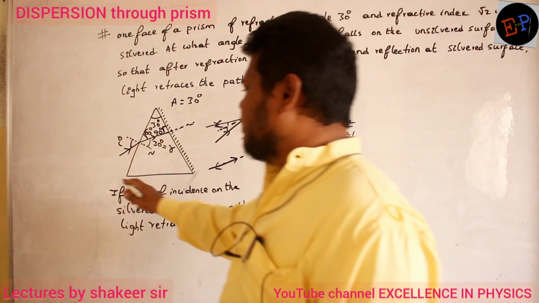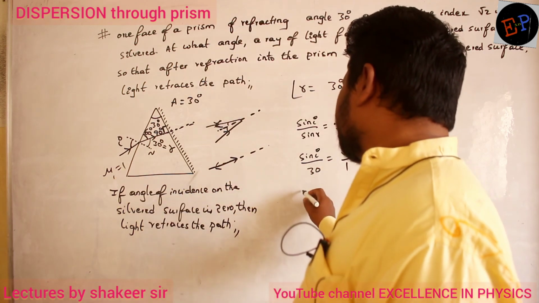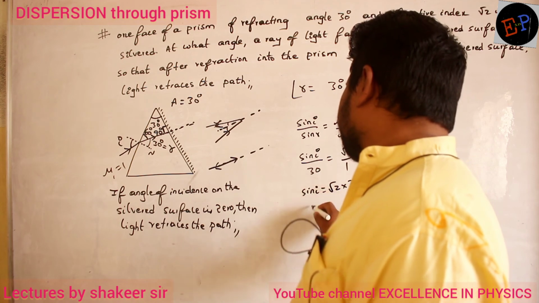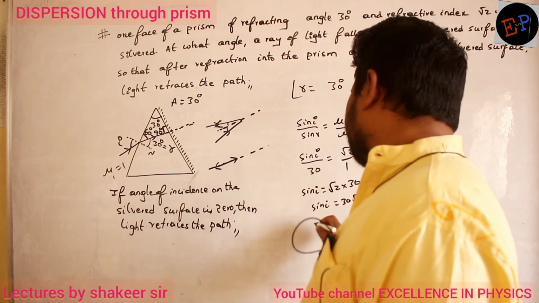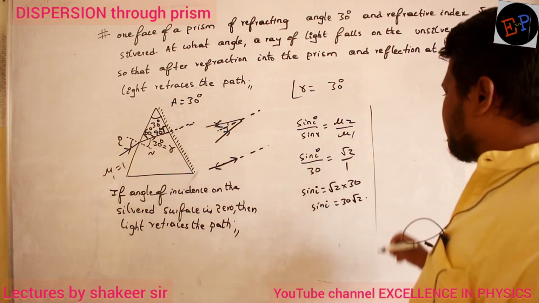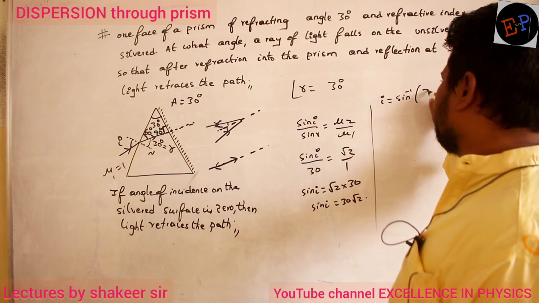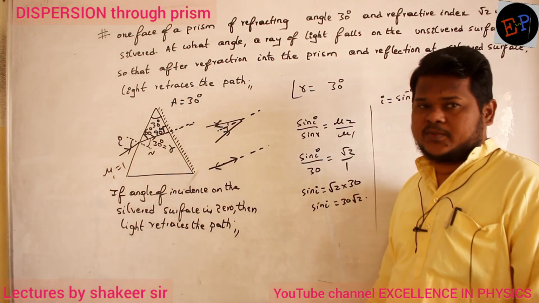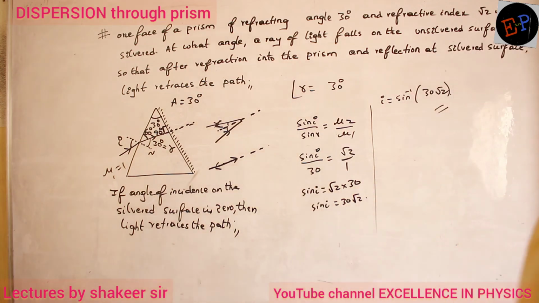Mu 1 means the refractive index of air, no? The refractive index of air is 1. So divided by 1. Then, sin i is equal to root 2 into sin 30. Clear, no? So what is the i value? That is the angle of incidence. Are you able to understand? That's it. Fine? Come on, make a note of it. Okay.